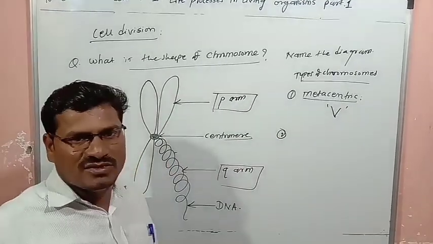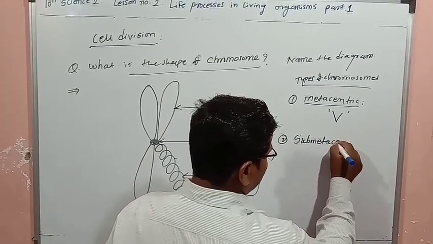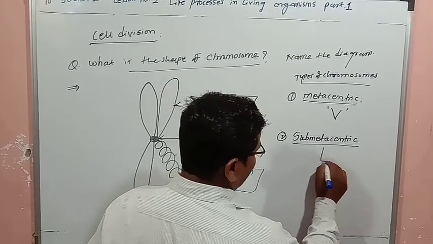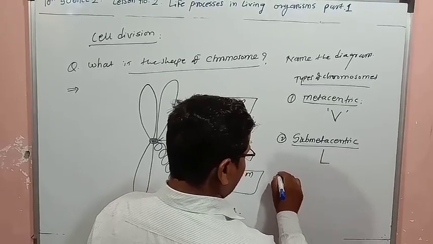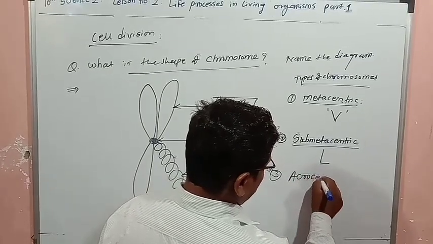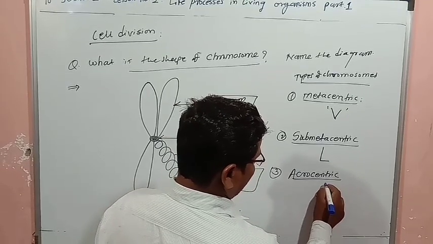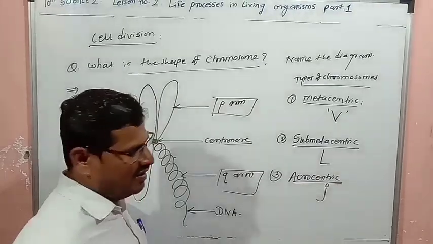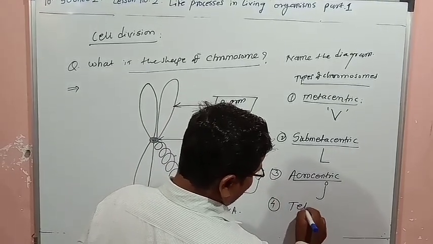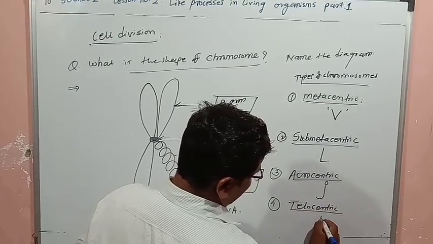The second type is submetacentric, in which the shape is the English letter L. The third type is acrocentric, in which the shape is like the English letter Z. And the fourth type is telocentric, and the shape is the English letter I.